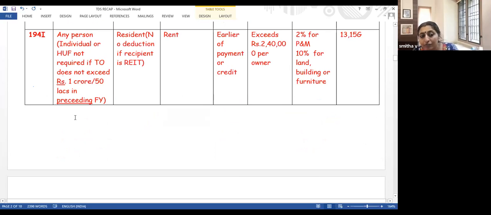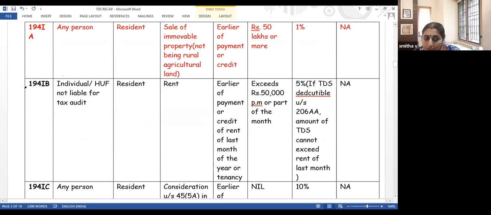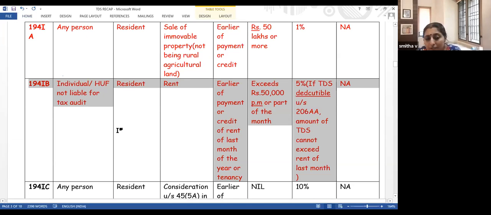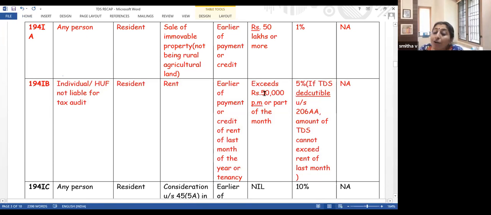Now let me come to 194IB. It is related to 194I. That is why I explained both together. See, last year your turnover was not 1 crore. You are making payment to a resident by way of rent, but the amount of rent which you are paying is too high, like 50,000 per month or part of the month. Then the TDS has to be deducted.